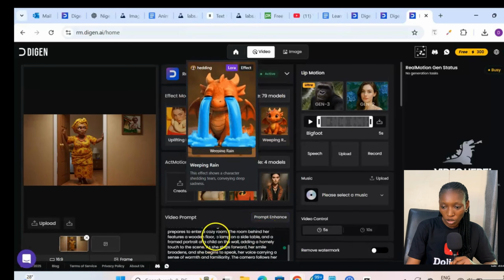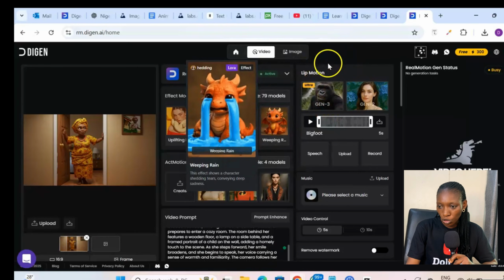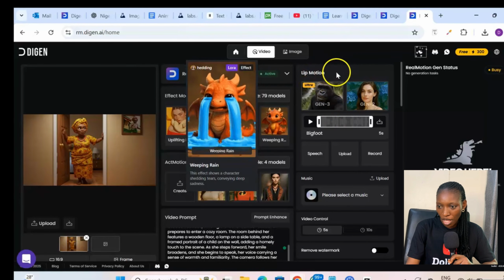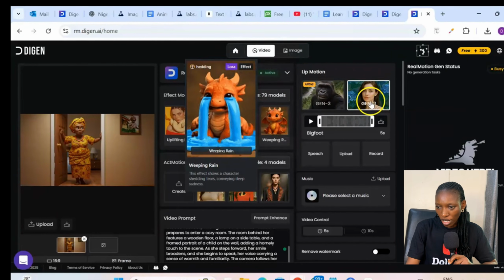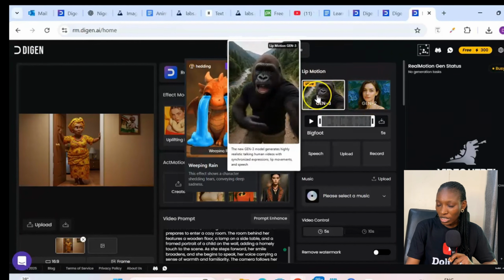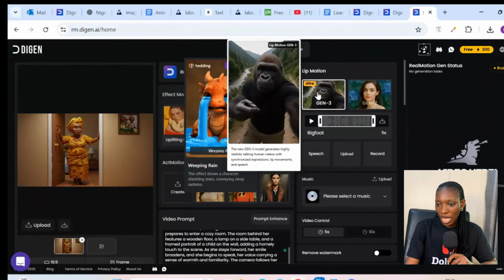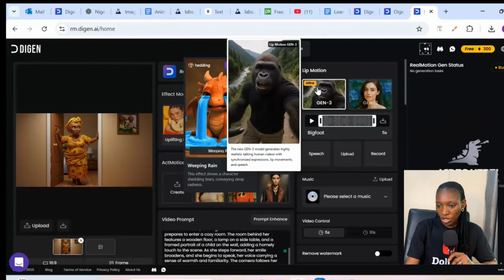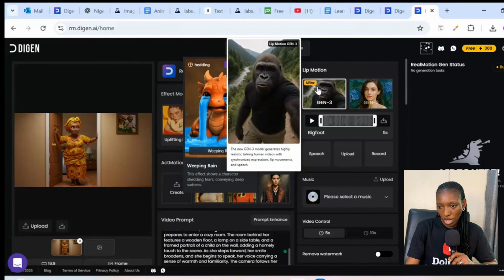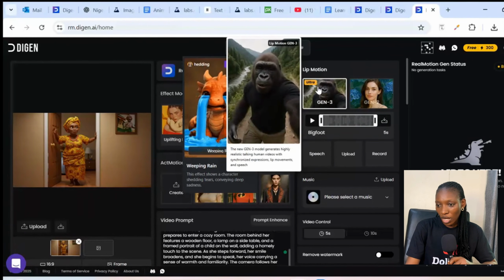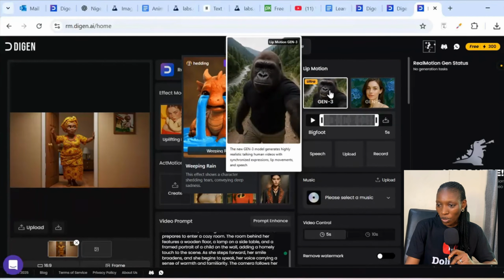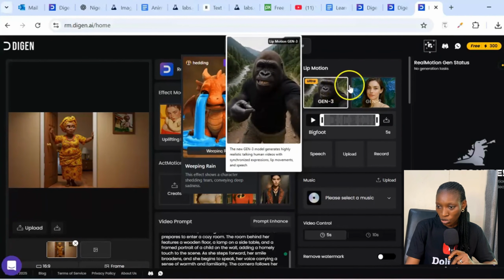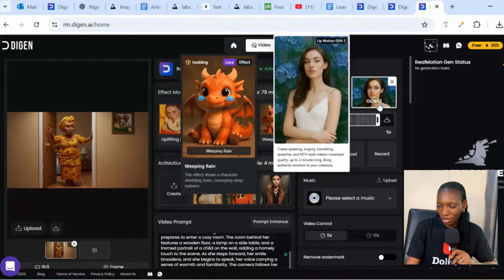It has given me a more detailed prompt to animate this particular image. On this side, we have the leap motion, and we have two models right here. We have the Gen 3 and the Gen 2. This Gen 3 Ultra, I tried it for free on one of my accounts, and I was able to generate two videos for free using the Ultra Gen 3 model. But as of now, it's asking for us to upgrade. And so we're going to go with the Gen 2. Gen 2 also gives a very good animation.